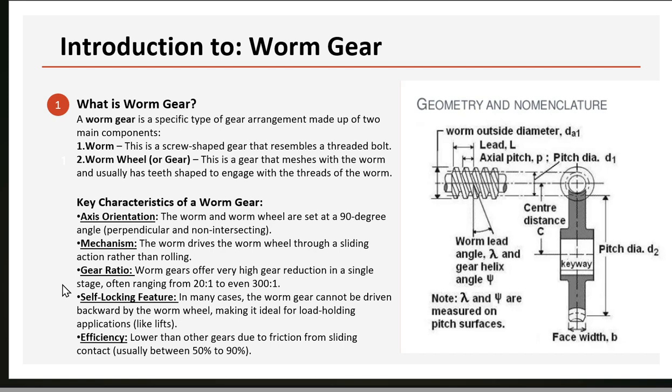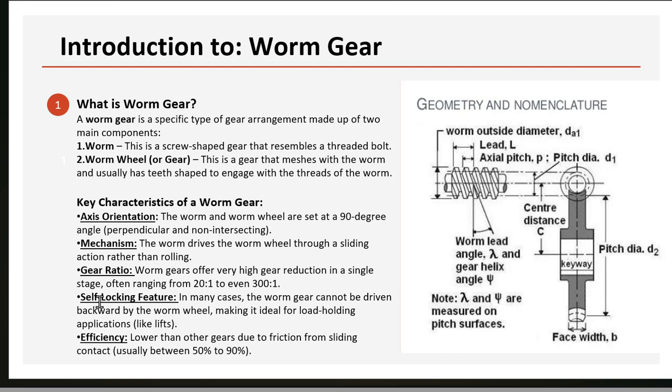Now we are looking at the key characteristics of a worm gear: axis orientation, mechanism, gear ratio, self-locking feature, and efficiency. In axis orientation, the worm and the worm wheel are set at a 90-degree angle. In mechanism, the worm drives the worm wheel through a sliding action rather than rolling. Gear ratio: a worm gear offers very high gear reduction in a single stage, often ranging from 20 to 1 to even 300 to 1.